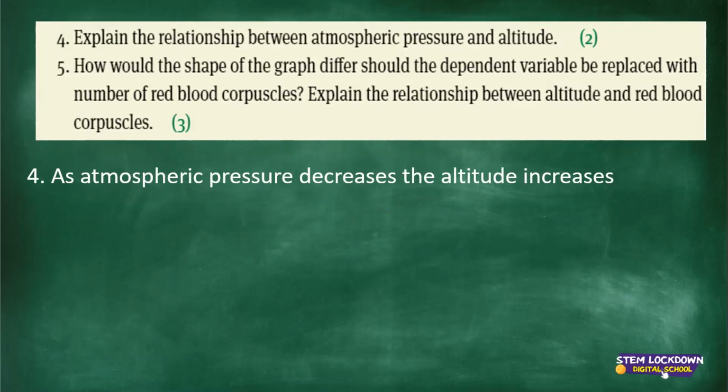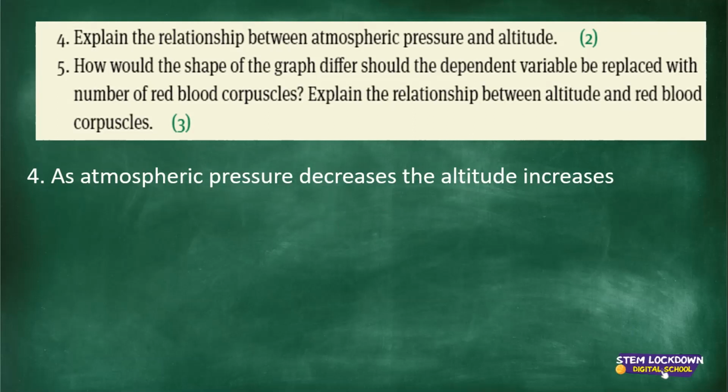That's as long as it shows the relationship that when this happens on the one variable, the other action happens on the other variable. Put it like that. And then for 2 marks, you'd get your answer. So either way, you can say as the atmospheric pressure decreases, the altitude increases, or as the altitude increases, the atmospheric pressure decreases.